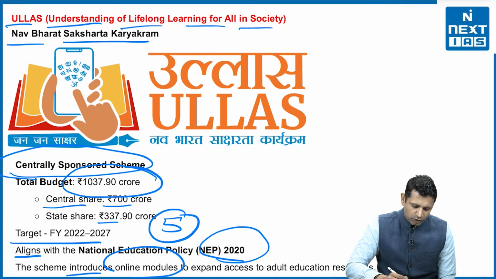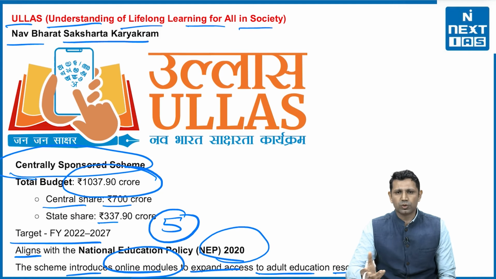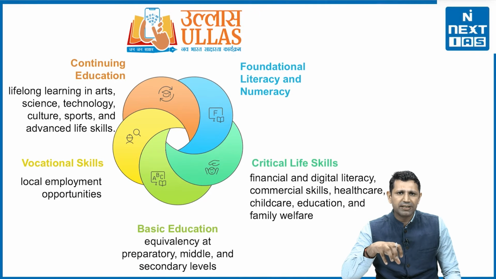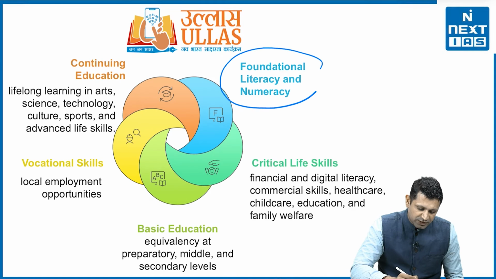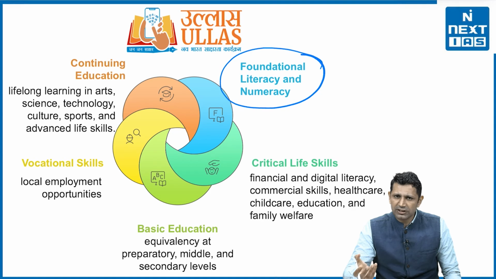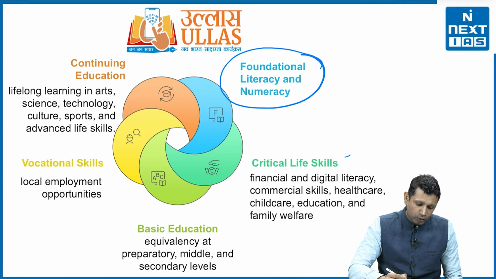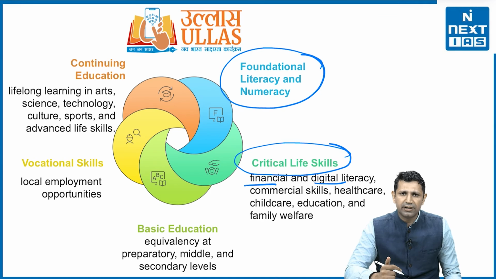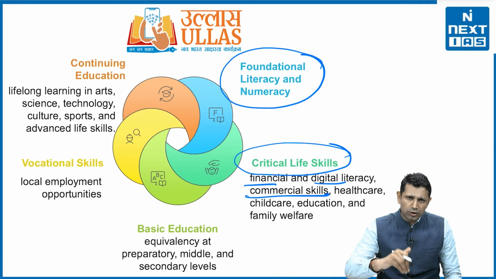This scheme introduces online modules to expand access to adult education resources, because our digital platforms have now become very well equipped. That's why we are able to leverage them to promote education among adults. Now there are 5 basic components in this Ullas program. The first one is foundational literacy and numeracy, where you will be taught basic reading and writing, and basic computation skills will be included. Besides that, there are going to be critical life skills. They involve financial and digital literacy, then commercial skills, how to trade; those skills are also involved here.